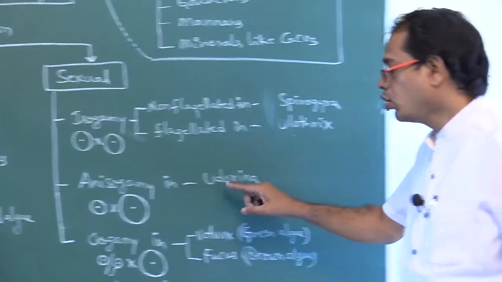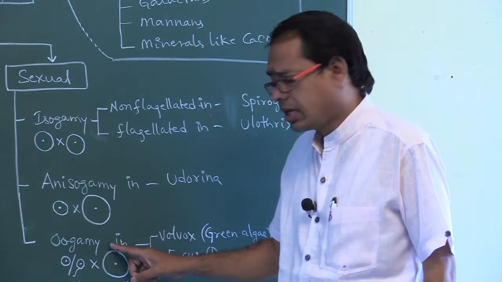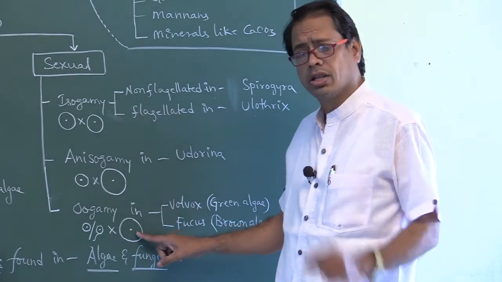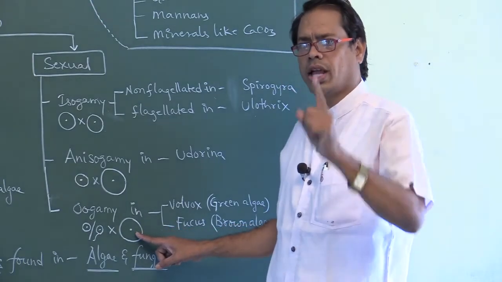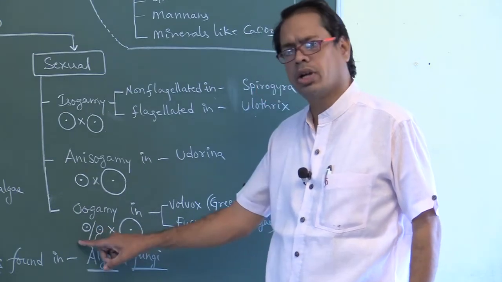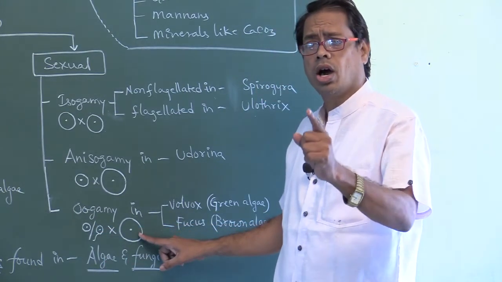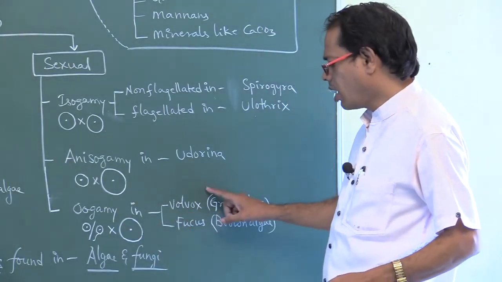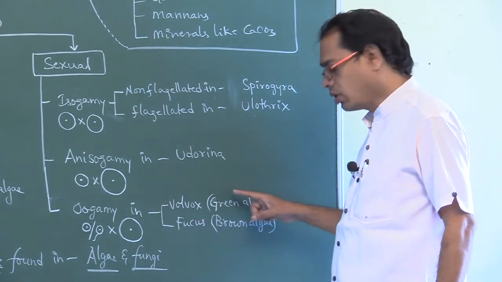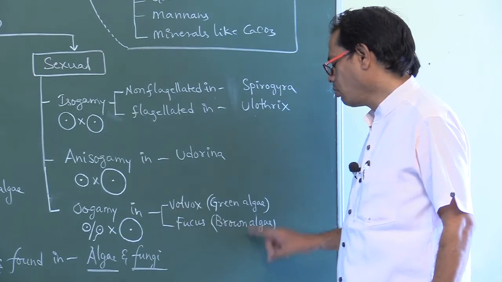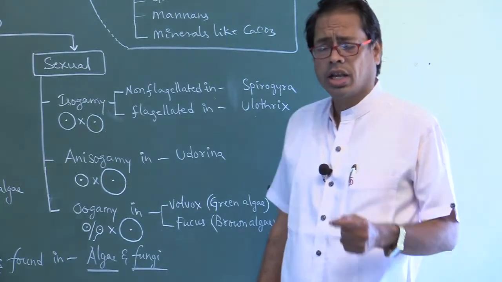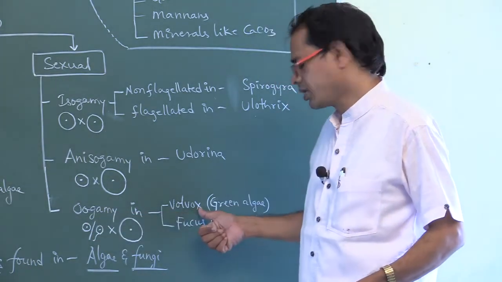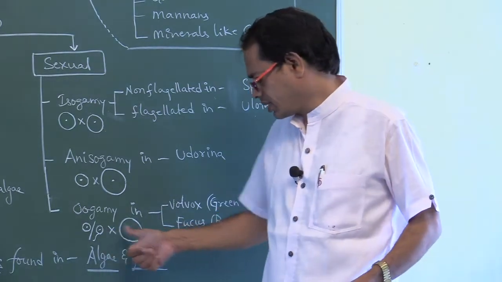Anisogamy is found in Eudorina. Oogamy means the male gamete may be motile or non-motile, and the female gamete is large, stationary, non-motile. That is so-called oogamy. Oogamy is found in Volvox and Fucus. Volvox belongs to green algae. Fucus belongs to brown algae. The green alga showing oogamy is Volvox. The brown alga showing oogamy is Fucus.